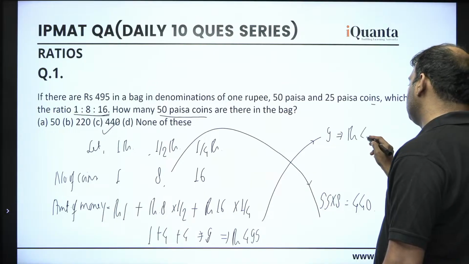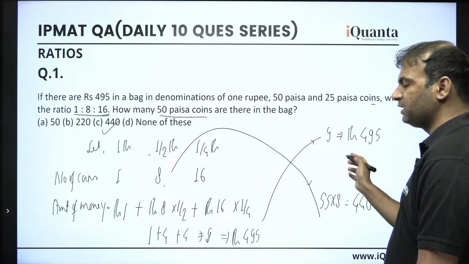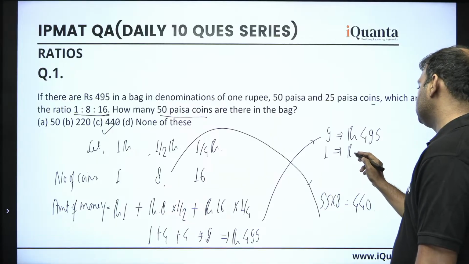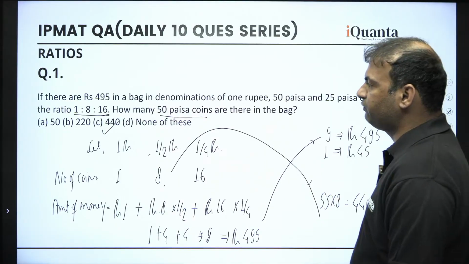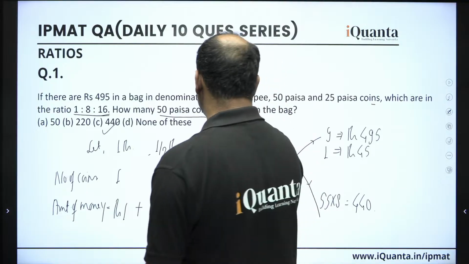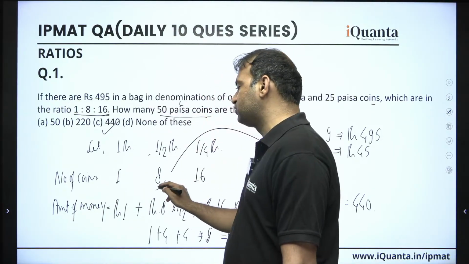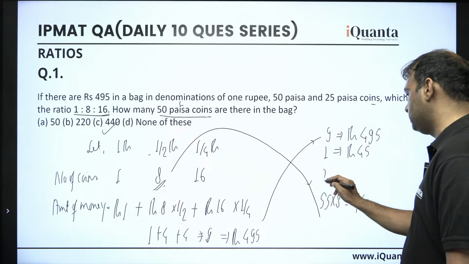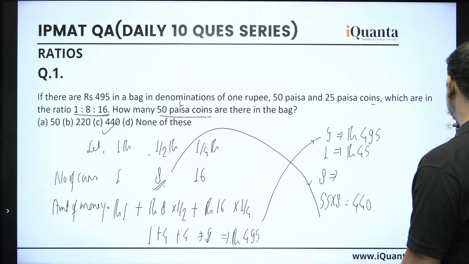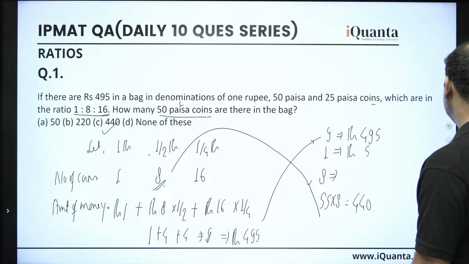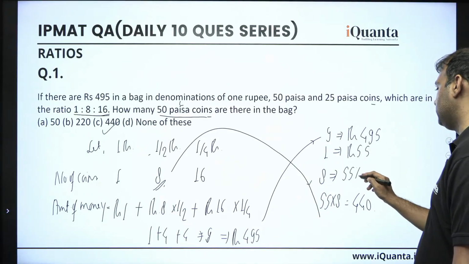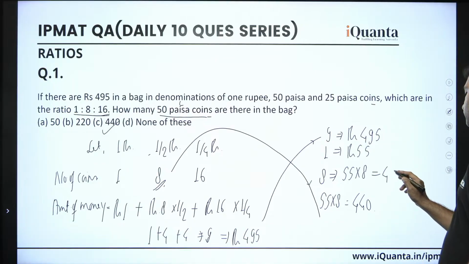And again, we can apply the same unitary method. If 9 is 495, 1 should be rupees 55, right? And we need to find the number of coins of 50 paisas, which we assumed as 8. So if 1 is 55, then 8 should be 55 into 8, that means 440 again.